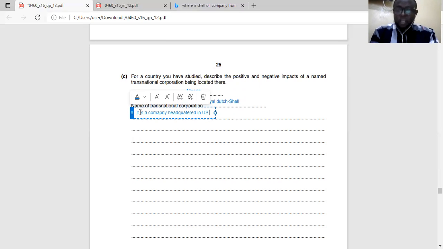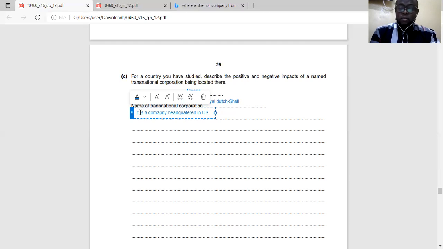Don't tell too much story in the introduction, but you need to introduce. There's no mark for the introduction, but it helps your flow. I'm sure you understand what I'm saying. Most students like to start with some preamble before getting into the main points. So it's a company headquartered in US, with branches in several places.